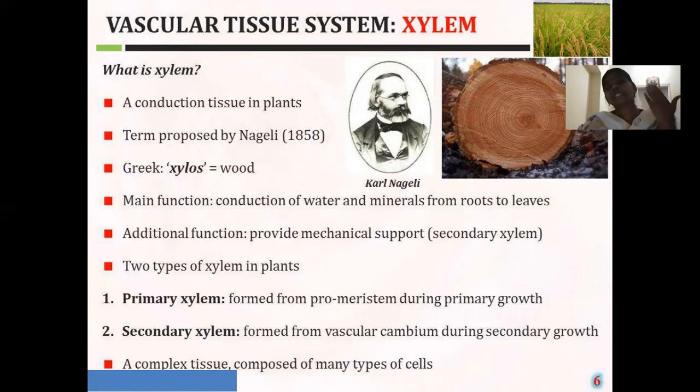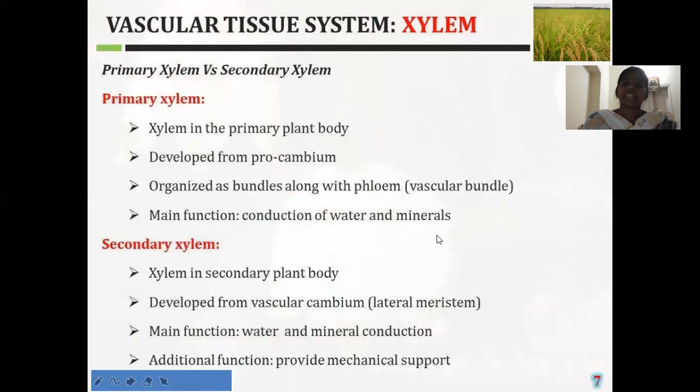The tissue which is responsible for the conduction of water and minerals was given the name xylem in the year 1858. In plants, there are two types of xylem: the primary xylem and the secondary xylem. Depending upon the origin in plants, xylem is of two types, the primary xylem and the secondary xylem. Here are some characters of the primary and secondary xylem.